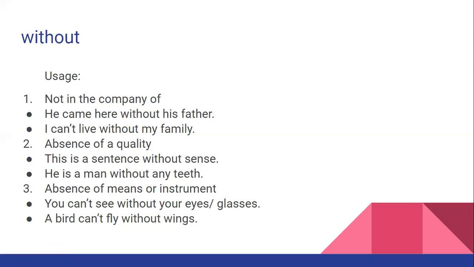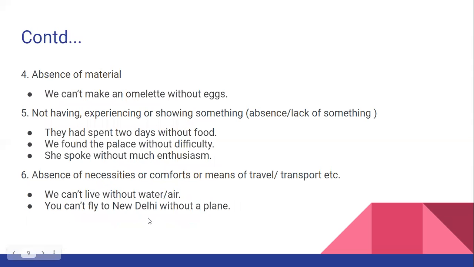A bird can't fly without wings. Again, absence of means or instrument, of course, is shown here with the help of without. So wings are the means by which birds can fly, and the absence of these means is denoted by the use of the preposition without.